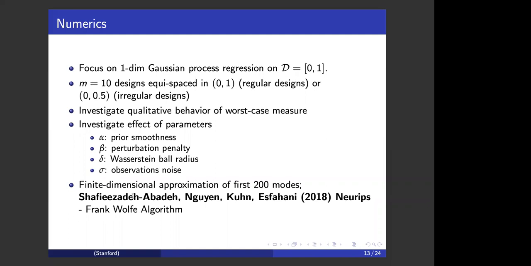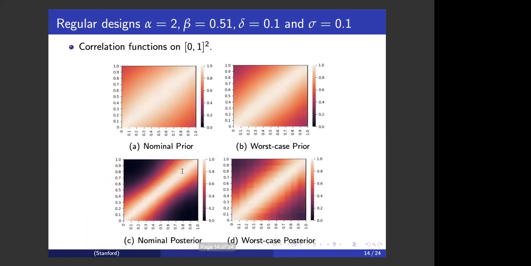We follow the Frank-Wolfe algorithm developed in the paper of Shafieezadeh-Abadeh in 2018 to calculate the finite dimensional approximations to our Nash equilibriums. First, we look at the correlation functions for the regular design case. Particularly, we can look at the prior and posterior correlation functions for both the nominal and the worst case measure.